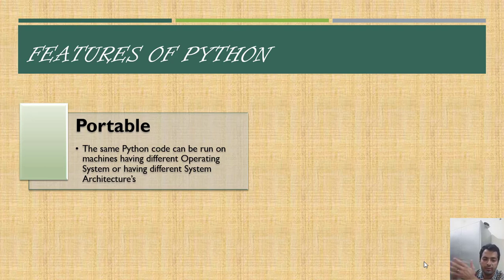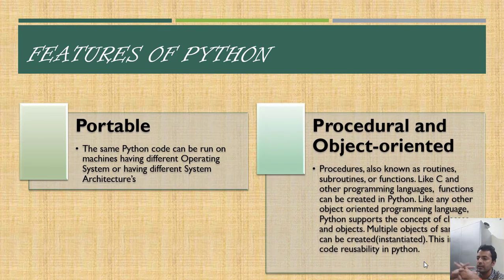And the second thing, of the hardware as well, is the architecture neutral behavior. So if we combine both these things, then it is finally known as the portable behavior, because once we have written a code, we can execute it anywhere irrespective of the software or the hardware constraints of other systems as well. So the same Python code can be run on machines having different operating systems and different system architectures. This is what is known as a portable nature.